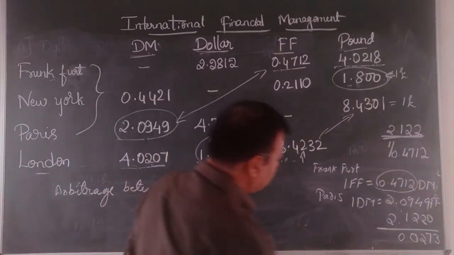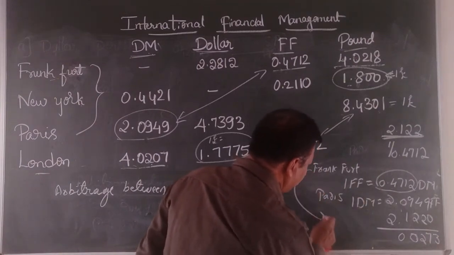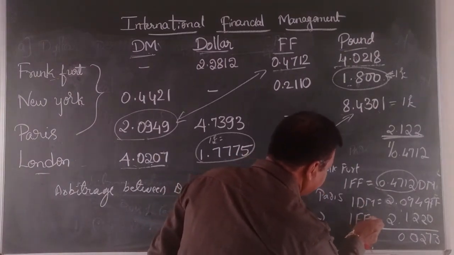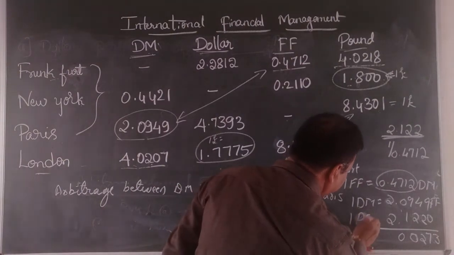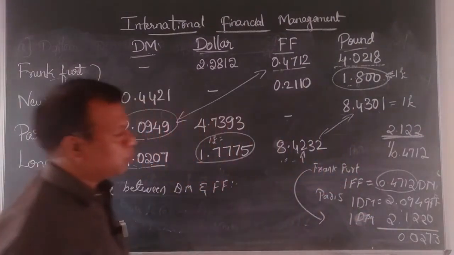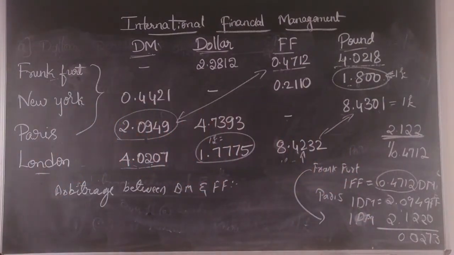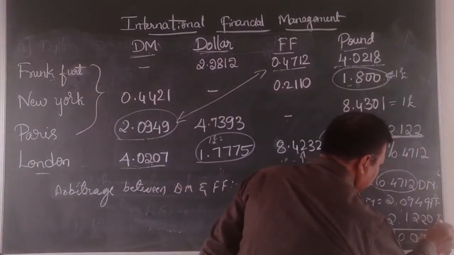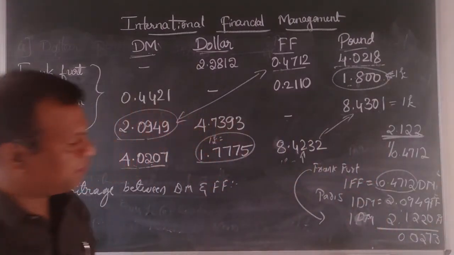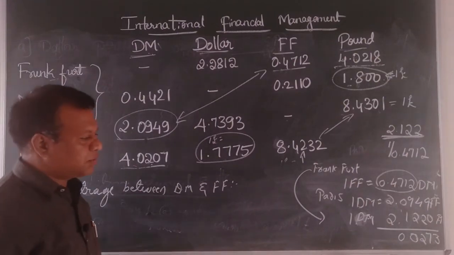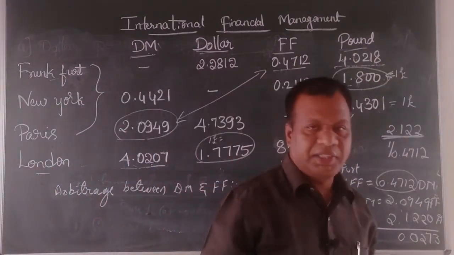So what we did, again in Frankfurt, 1 DM is equal to 2.1220 French franc. So now we can easily compare and find out the potential gain, which is 0.0273.